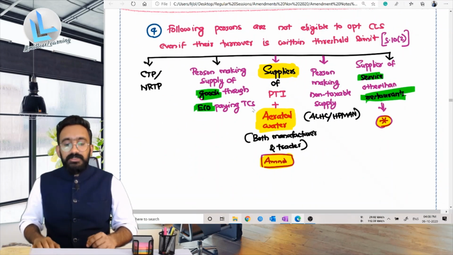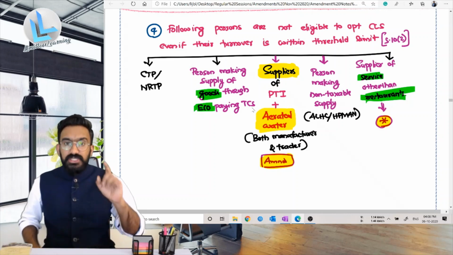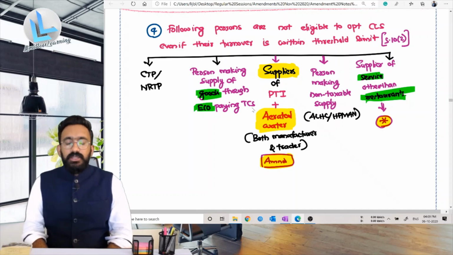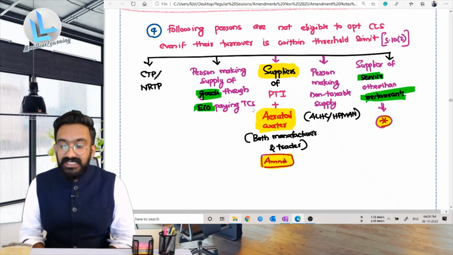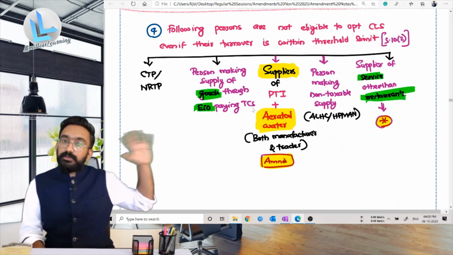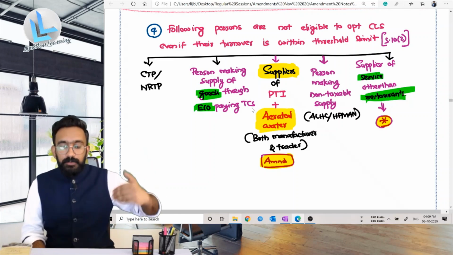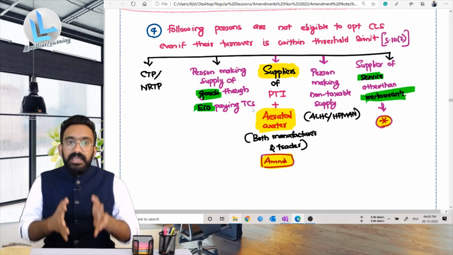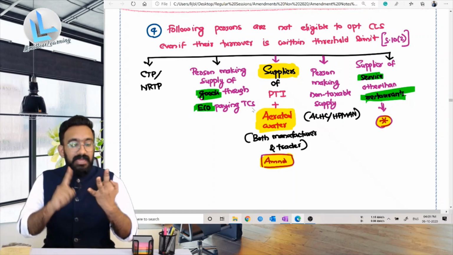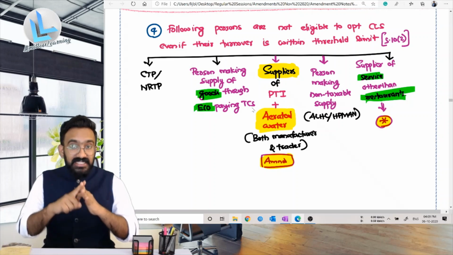Also in this particular chapter, there is one more amendment, relating to the composition levy scheme under section 10 subsection 2. Section 10(2) talks about persons who are not eligible to opt for the composition levy scheme even if their turnover is within the threshold limit of 1.5 crores or 75 lakhs. So we had these 5 sets of people who are not eligible. In that, look at the third point, there is an amendment there. Earlier it said a person who is manufacturing PTI: pan masala, tobacco, ice cream and edible ice.